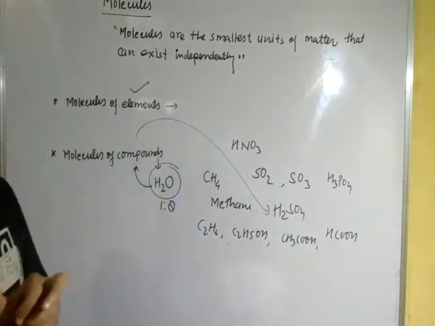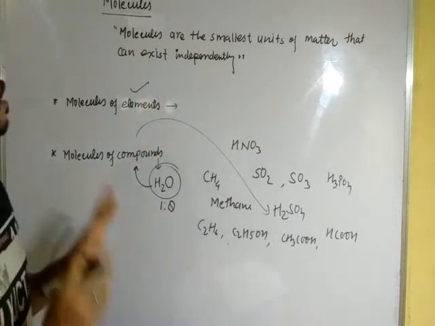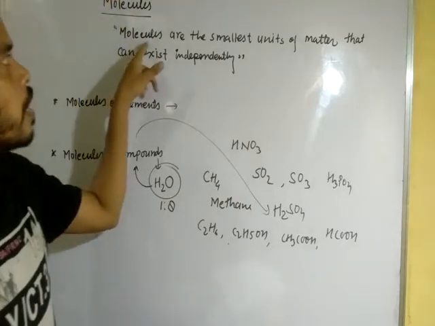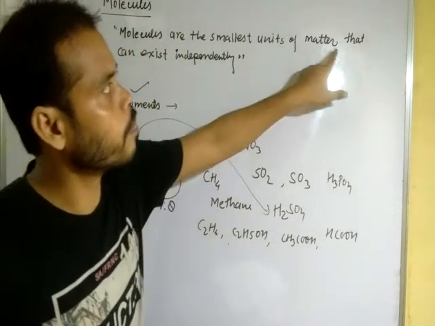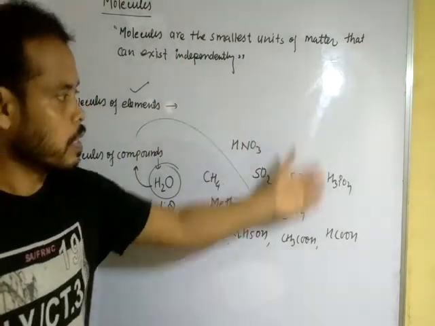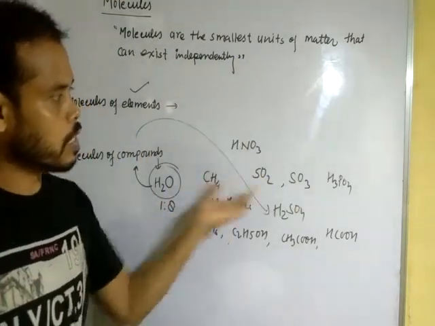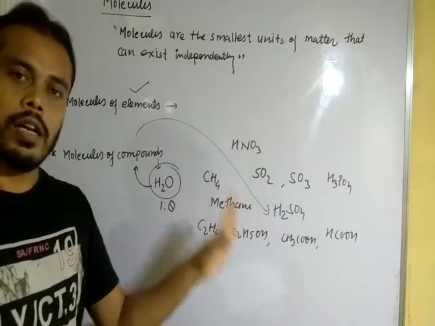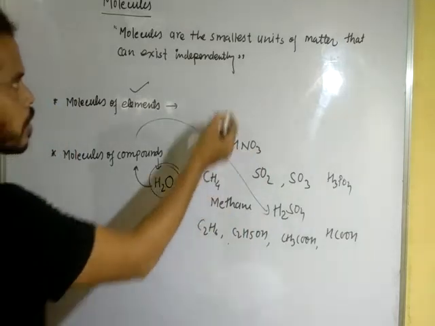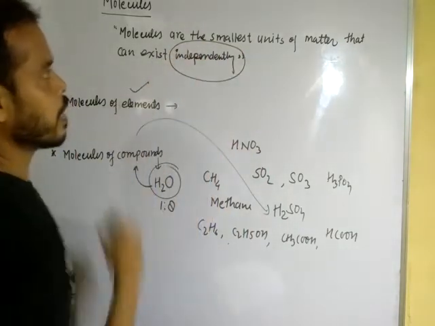Okay dear students, I hope you are getting it. So learn the definition of molecules. Molecules are the smallest units of matter that can exist independently. After forming these compounds, these molecules are free. So the term used here is independently.